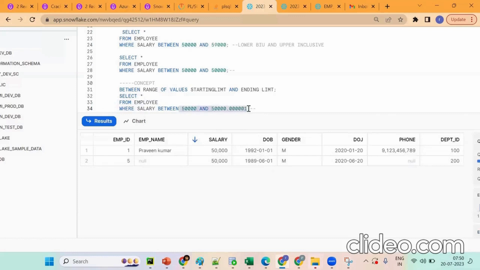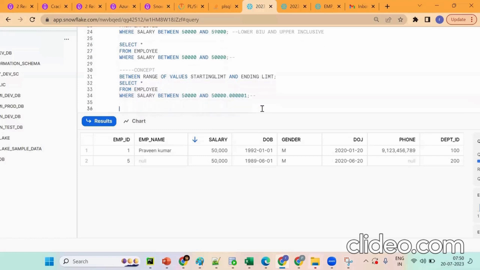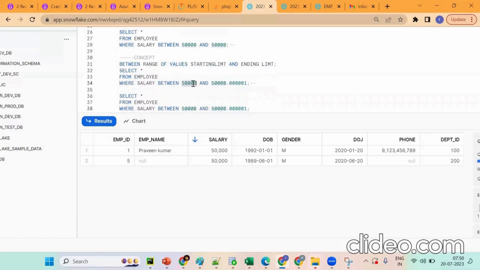What about dev? Tell me, dev will have what? So this is the starting value and this is the ending value, with read and write. So the complete access will be there, matching the particular values in the development environment. Got the point? Any doubts? What we're trying to say is important: range of values, starting limit and ending limit.